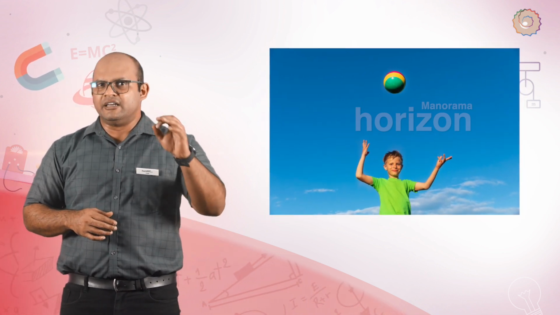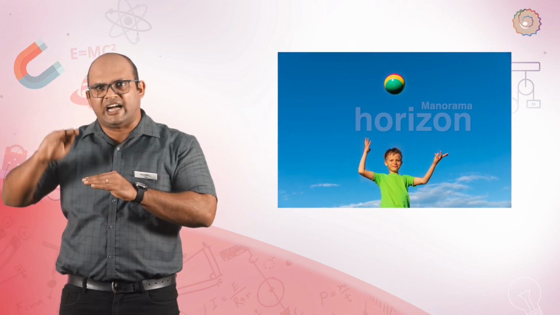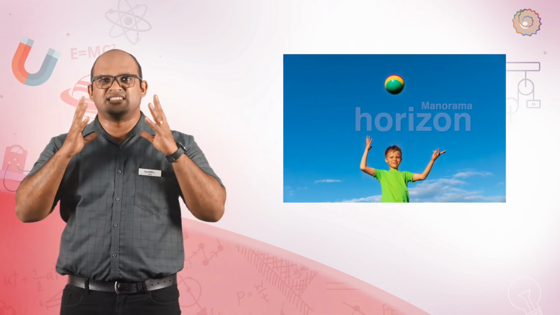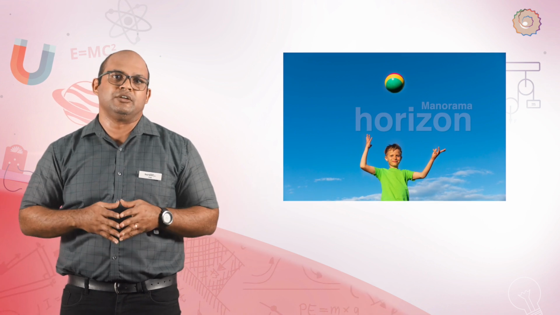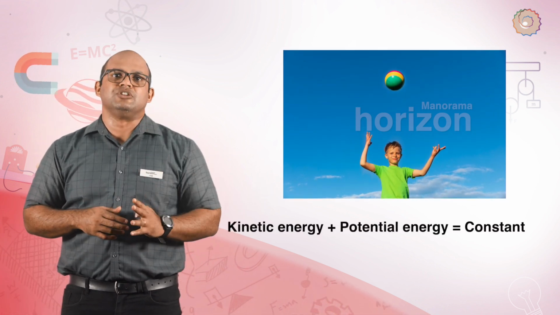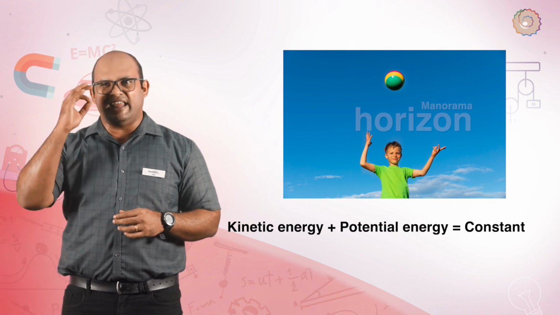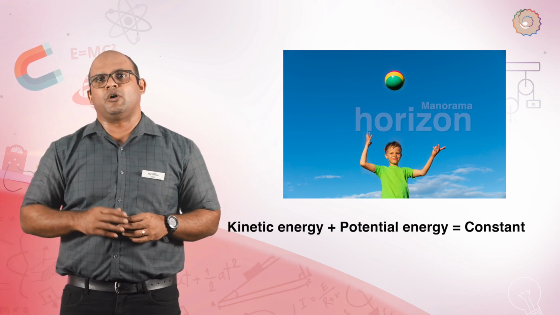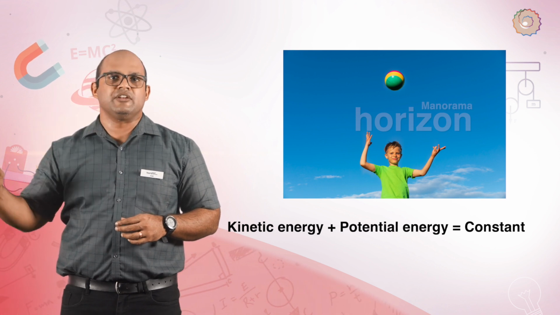At any point in its journey, the loss of the kinetic energy is balanced precisely with a gain in potential energy. This means that the sum of the kinetic energy and the potential energy at any point in the journey of this object will remain unchanged, or a constant. Let us consider a few other examples of how this law works.